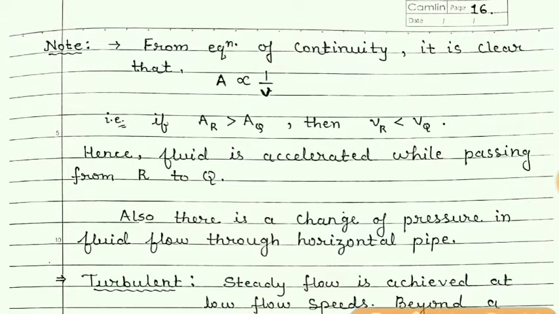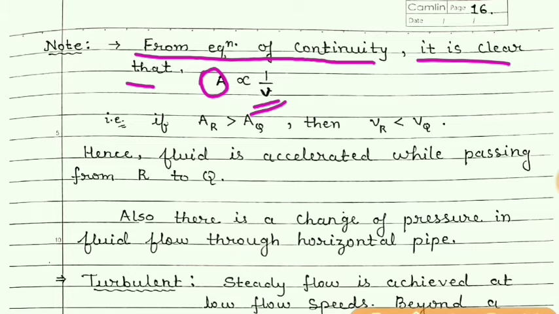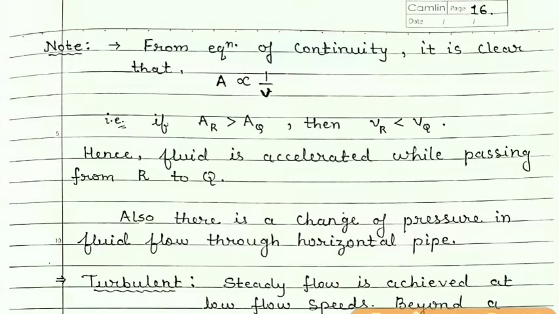Now students, from the equation of continuity, it is clear that area is inversely proportional to velocity, as we have obtained that AV is equal to constant. That shows that A is proportional to 1 upon V. And so if cross section AR is greater than cross section AQ, then velocity at AR will be less than the velocity at cross section AQ.